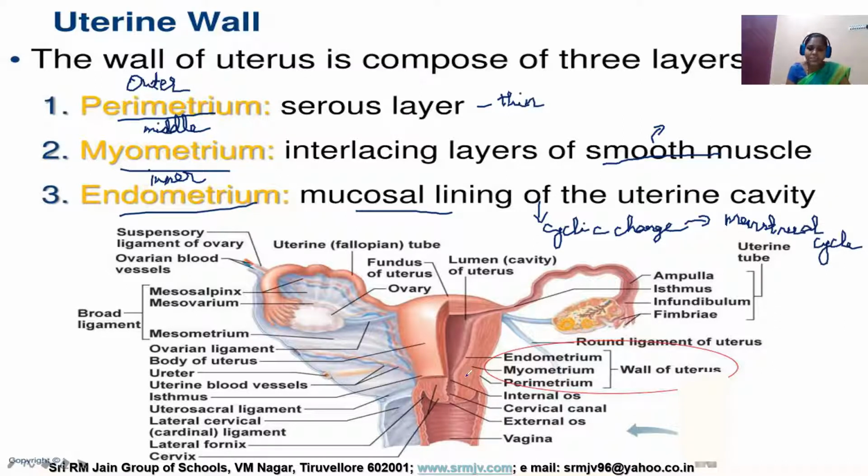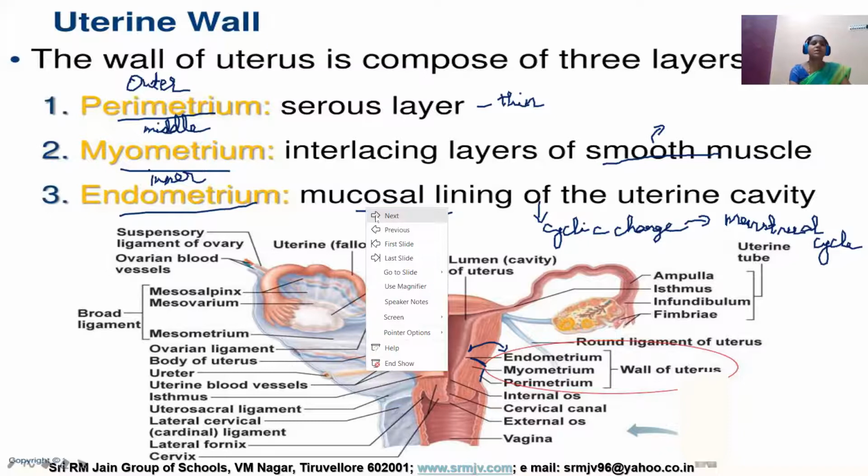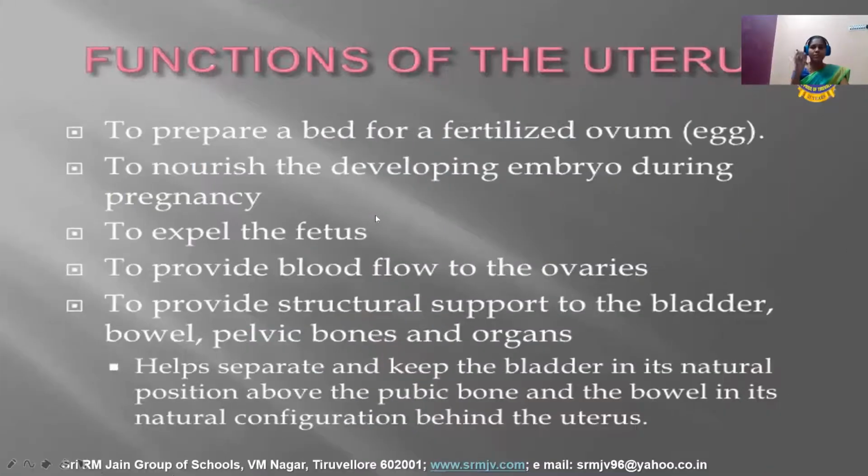And see this picture. It shows the perimetrium, the outer layer, the myometrium, this thick muscular layer of smooth muscles, and this layer is called the endometrium. This is about the structure of our uterus. Then next, functions of the uterus. What is the importance of